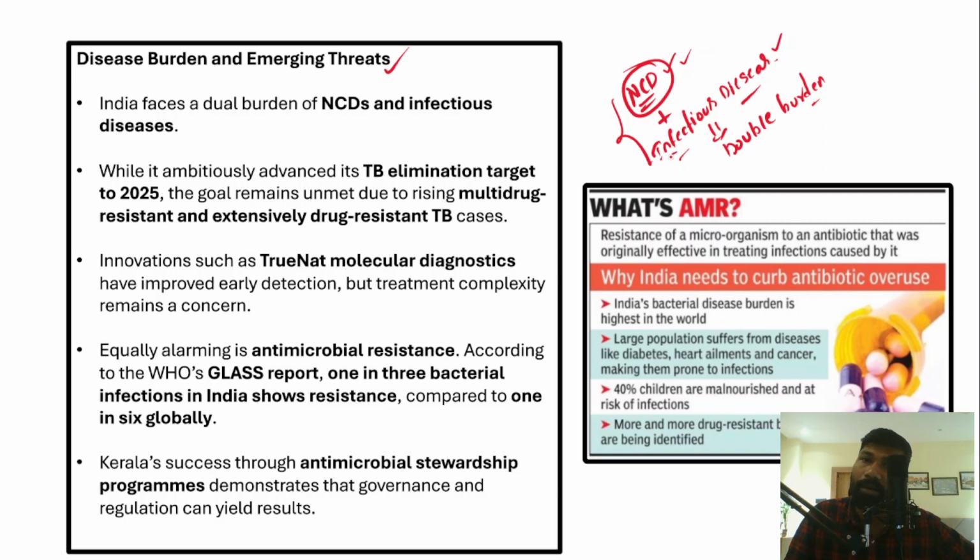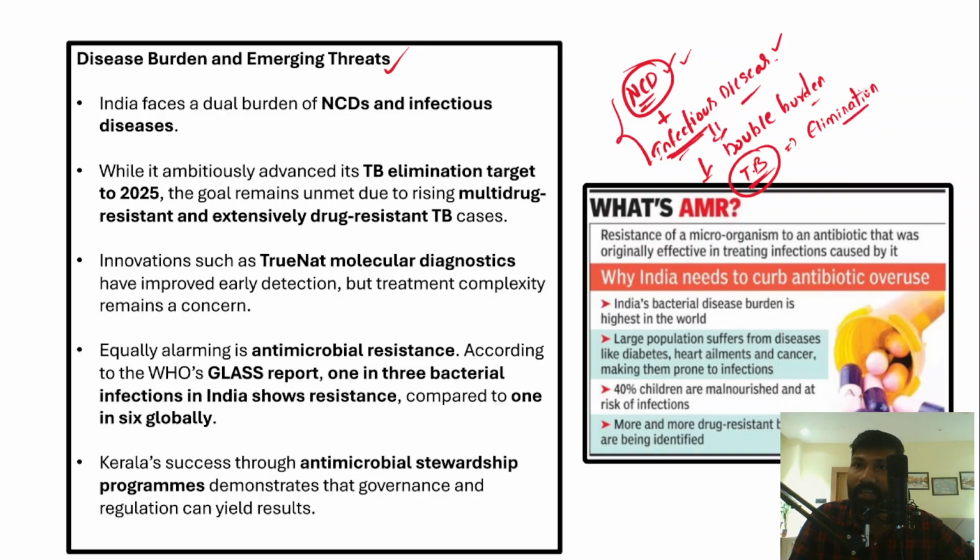Now, what is an example of an infectious disease? Tuberculosis. Tuberculosis is caused by a bacteria, right? It is an infectious disease because it spreads from one person to another. The problem is that tuberculosis elimination is very, very difficult, particularly for a country like India.